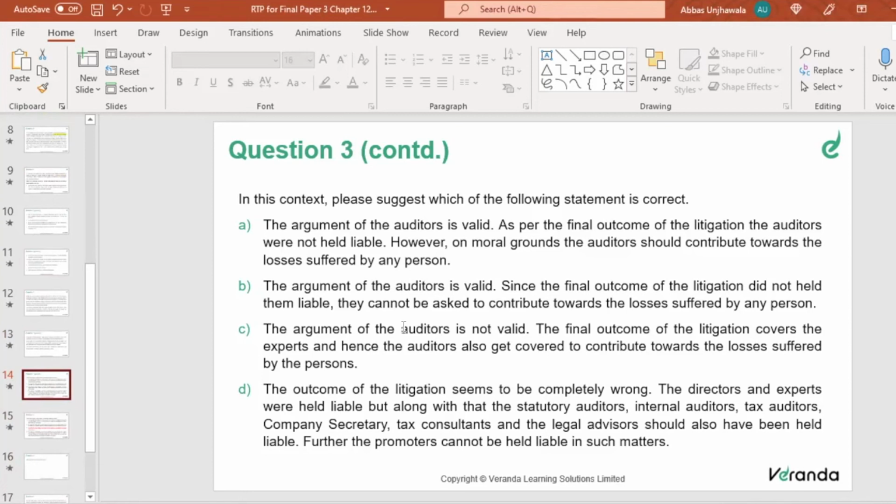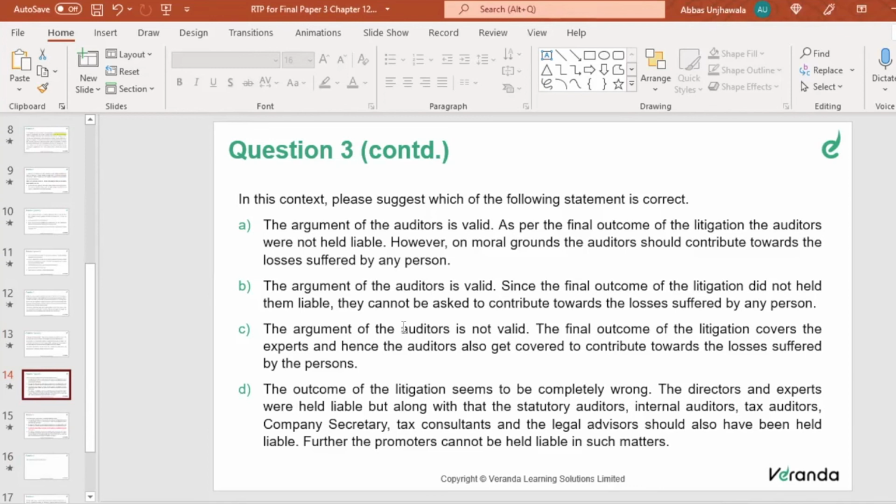Option A: the argument of the auditor is valid. As per the final outcome of the litigation, the auditors were not held liable. However, on moral grounds, the auditors should contribute towards the losses suffered by any person. Option B: the argument of the auditor is valid since the final outcome of the litigation did not hold them liable. They cannot be asked to contribute towards the losses suffered by any person. Option C: the argument of the auditors is not valid. The final outcome of the litigation covers the expert, and hence the auditors also get covered to contribute towards the losses suffered by these persons.